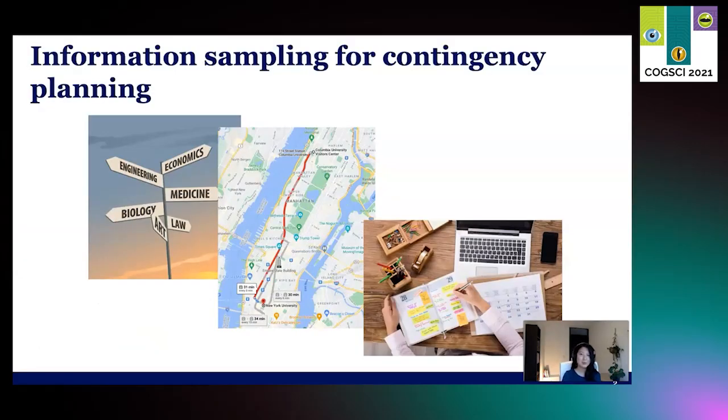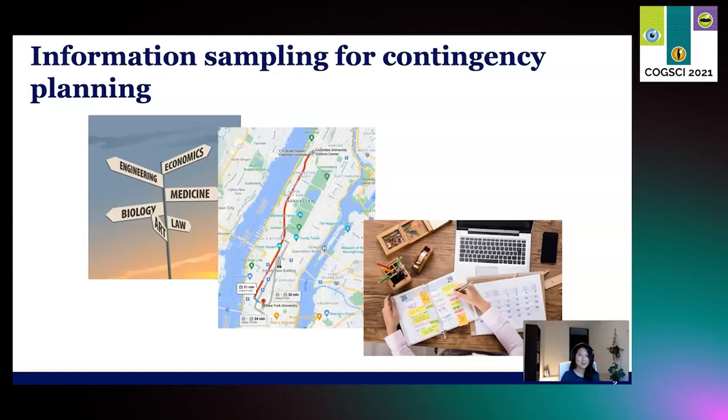So people often plan in their daily lives, and this ranges from long-term plans such as career planning to short-term plans like navigating from one location to another or making a to-do list for next week. When we think of this type of planning in daily life, it becomes quite clear that information sampling is actually very useful for planning. So information can save us from committing to plans that are actually not feasible or are too costly.